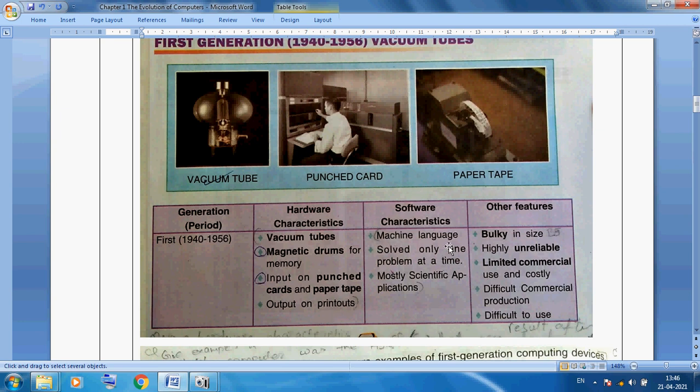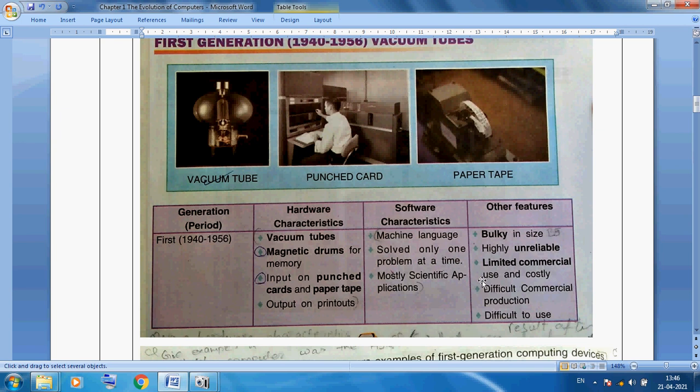What is the software used in first generation? Machine language was used. Machine language solved only one problem at a time. Mostly scientific applications were developed in first generation computers. Other features: bulky in size, the size is very large. Highly unreliable, because the size is very large, it generates more heat.